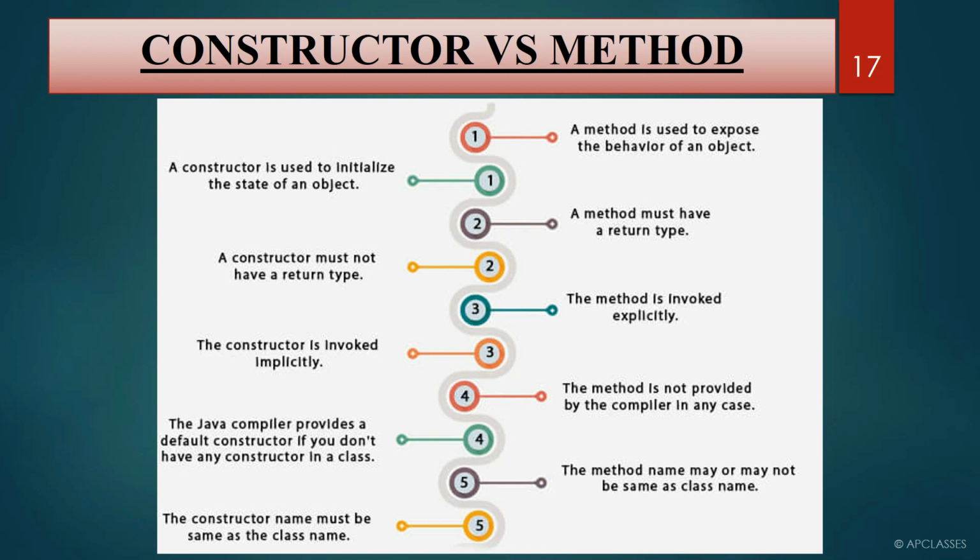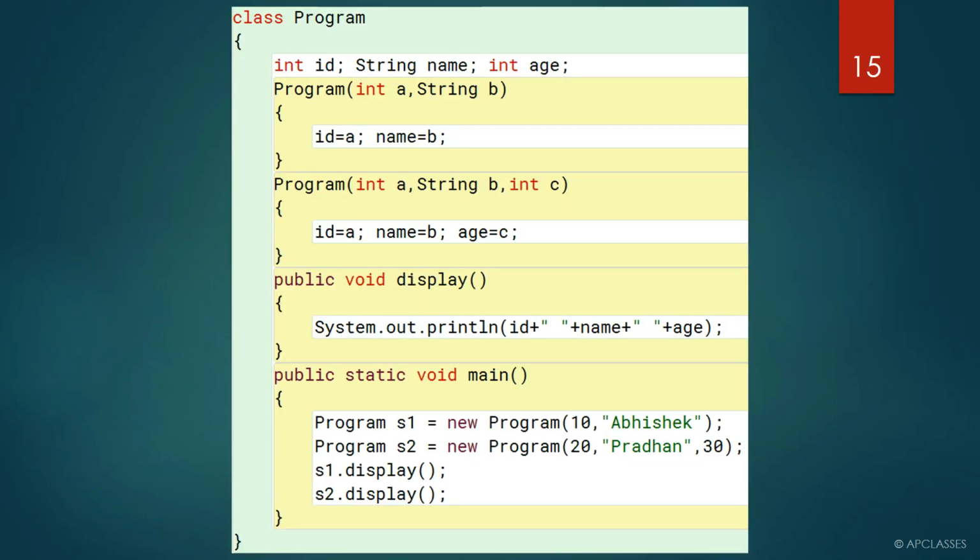Now let us look at these points. A constructor is used to initialize the state of an object. What do you mean by the state of an object? Now if you have an object, I will show you this with an example. Let us go back. Here you can see this is an object S1, right?